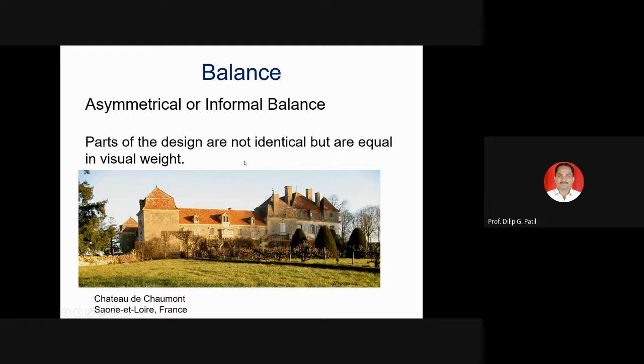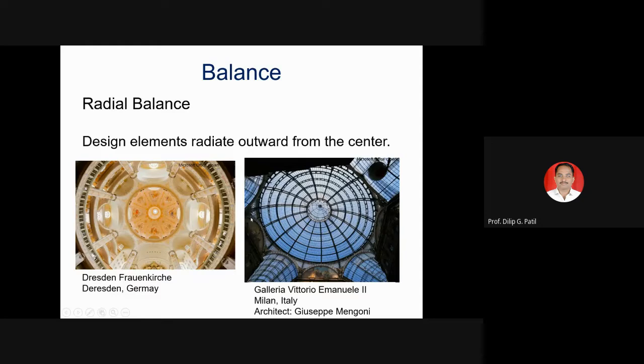So asymmetrical, informal balance: parts of the design are not identical but are equal in visual weight. Overall, the visual weight is the same, but not symmetrical or the same. Radial balance. You can see the domes constructed in our new building also. The design elements radiate outward from the center. This type of dome is there in our new building also.